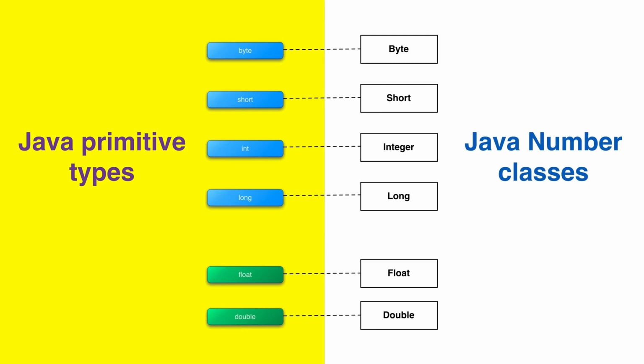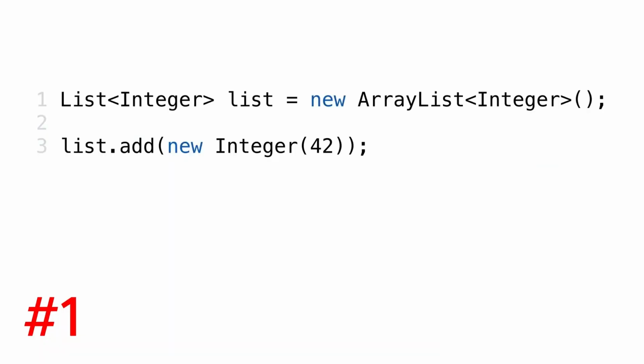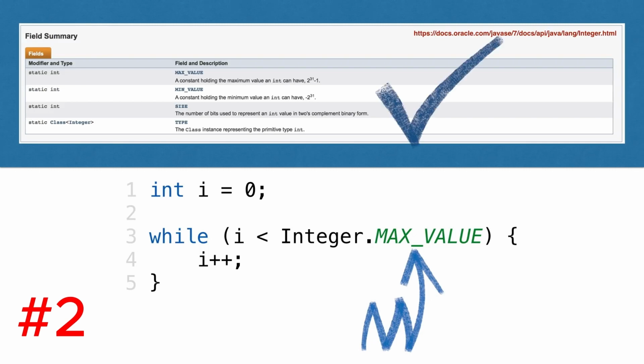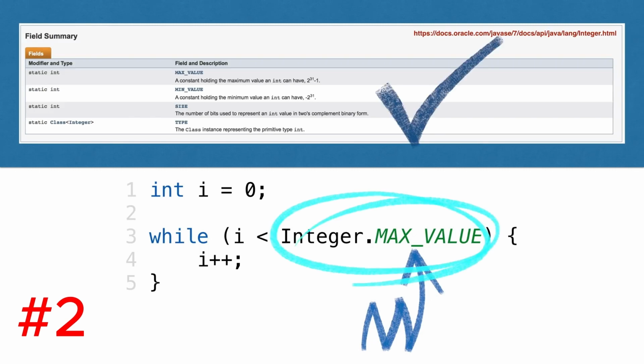Why do we have classes for numbers when we already have the number primitives? Well, there's several reasons. First, there are other classes with methods which expect objects as a parameter. The other reason is these classes have defined constants and methods associated with the number type, like maximum and minimum values. So we never need to memorize this long number.